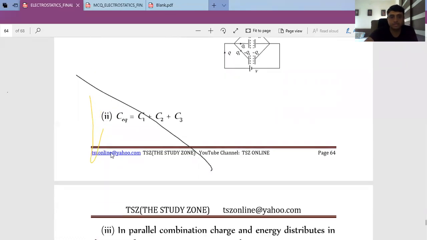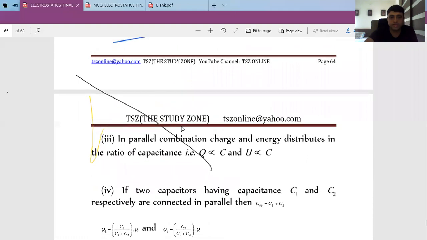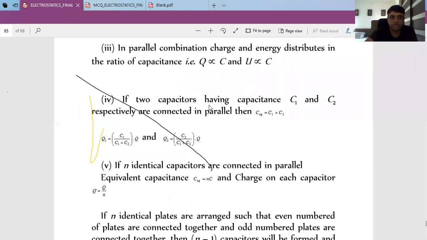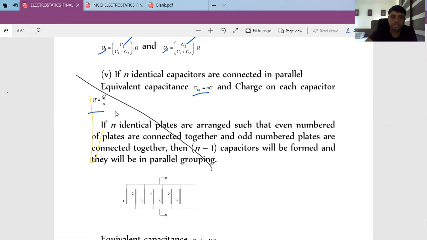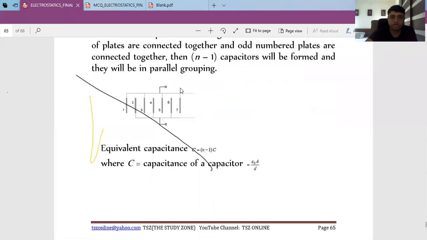Fine. Capacitors connected in parallel, capacitance will be added. Here Q is proportional to C. So it means 1, 1, 2, 2. If n capacitors, then it is n times. Fine. Charge will be distributed. Okay, this kind of many questions we have discussed.